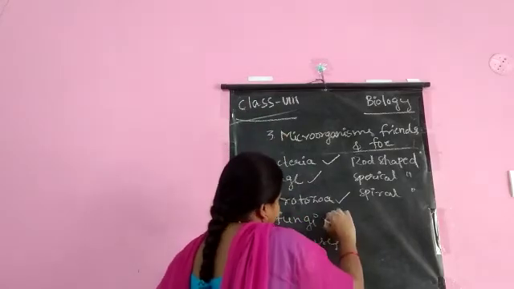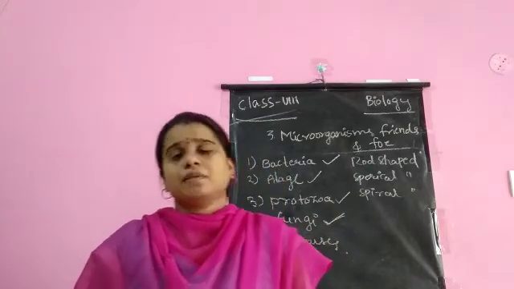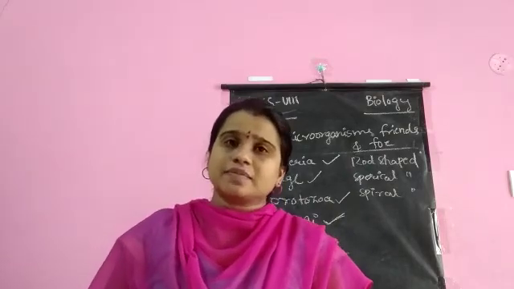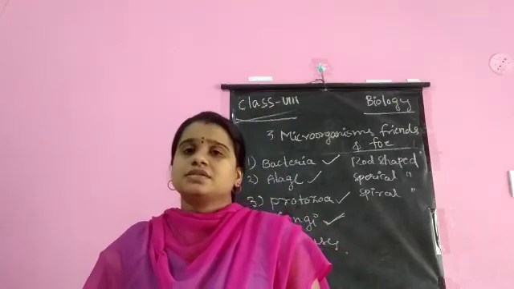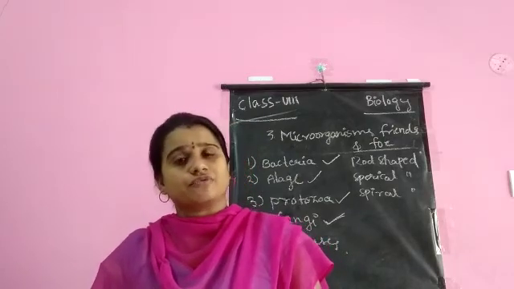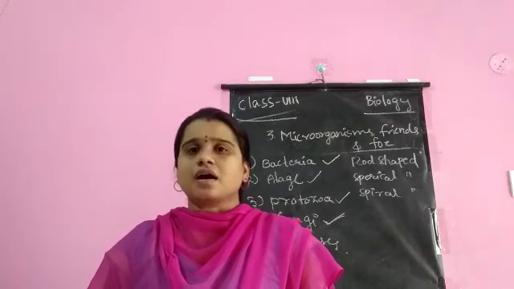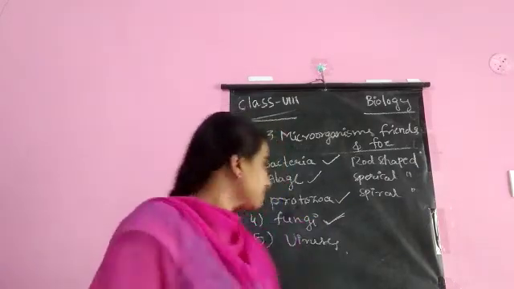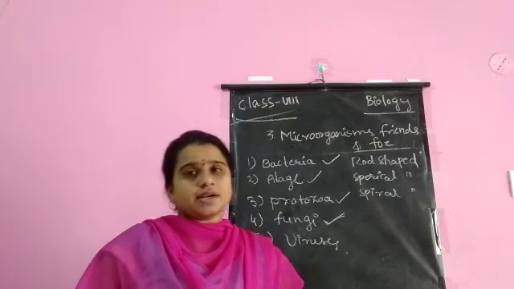Fungi. Simple plant-like structured organisms but they don't have chlorophyll. They can be unicellular or multicellular organisms. Examples: rhizopus and yeast.